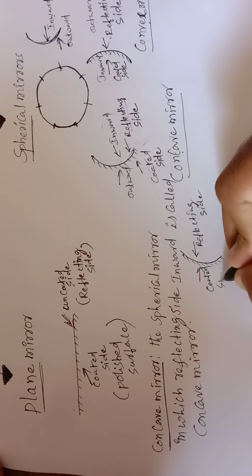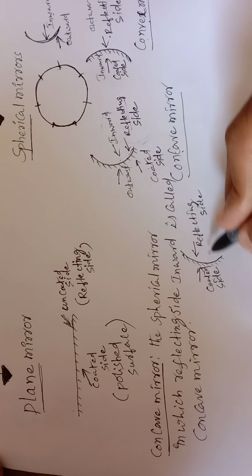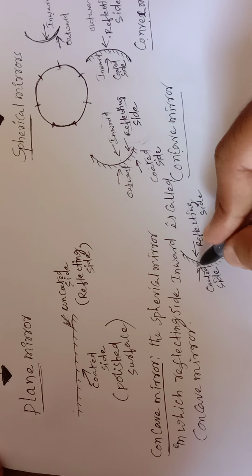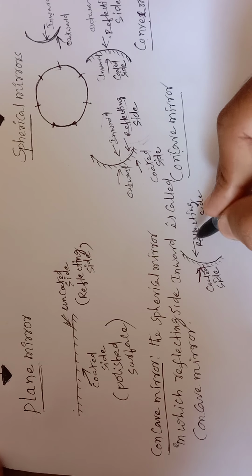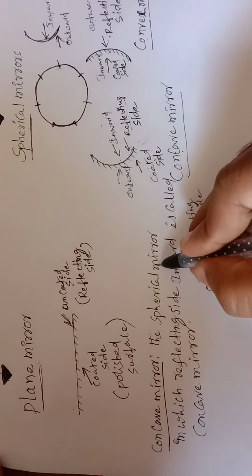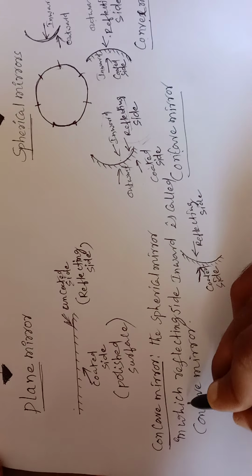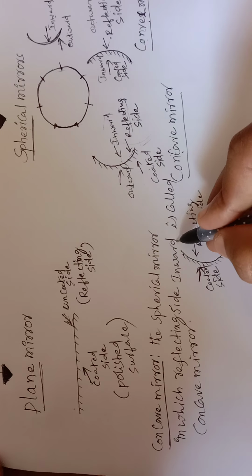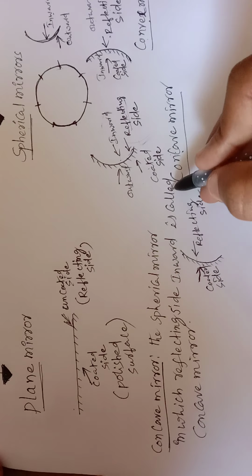So always remember the coated side. The coated side is generally outward, and here this is our inward. So a concave mirror is nothing but the spherical mirror in which the reflecting side is inward. Reflecting side inward is called what?